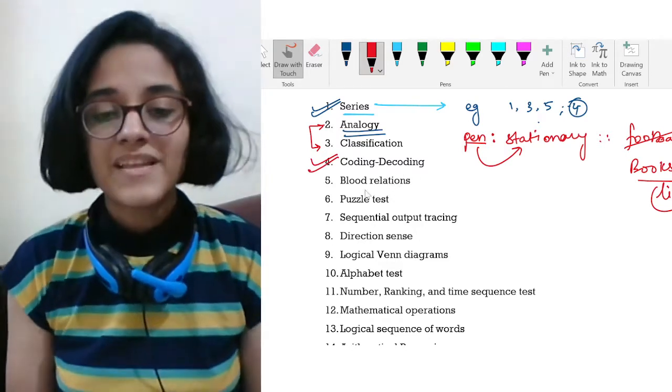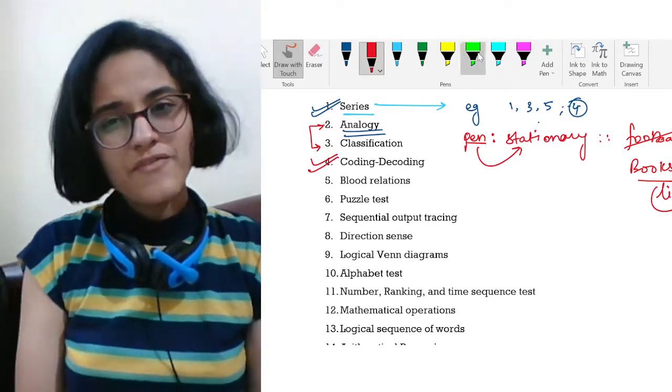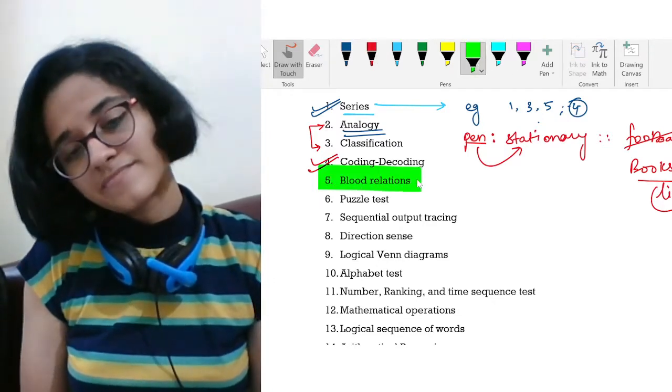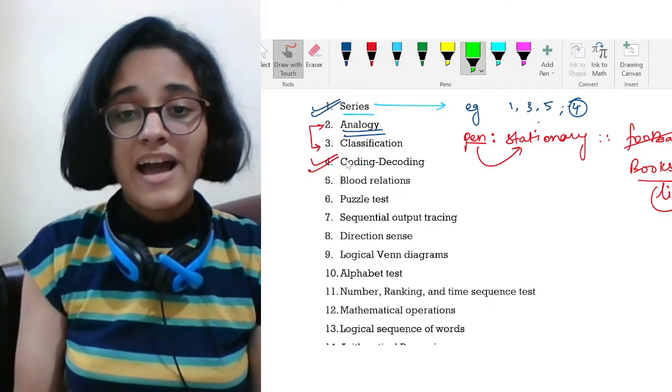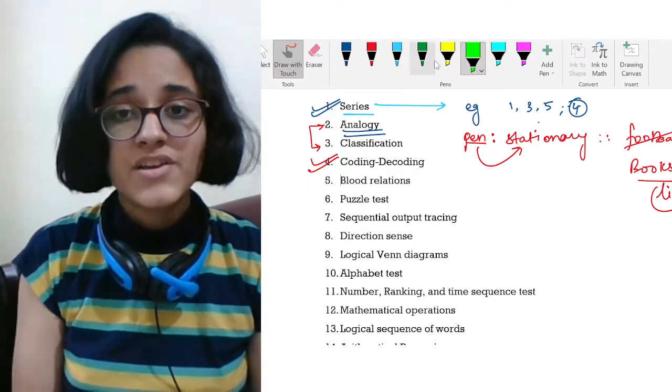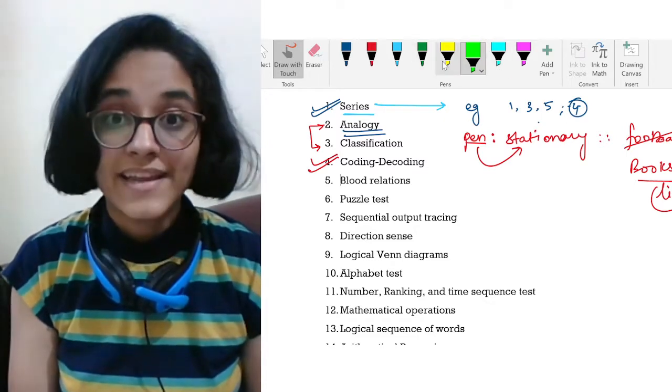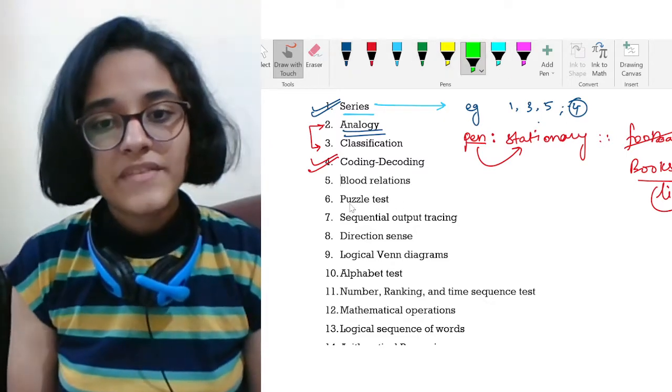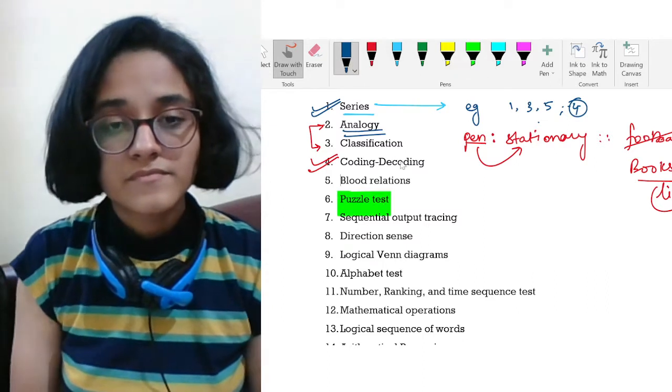Don't worry about it. Coming to fifth, blood relation. If you people find this chapter very difficult, don't worry. I love this chapter a lot. I mean, I think I'm very good at this as well. So definitely we will be killing it.